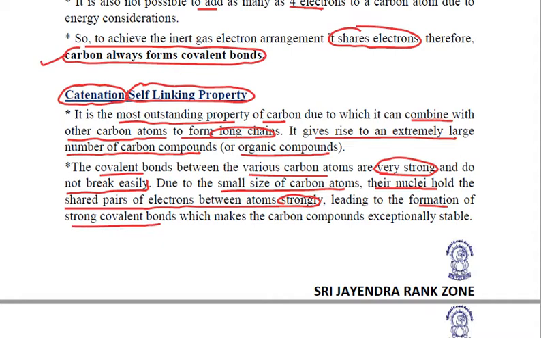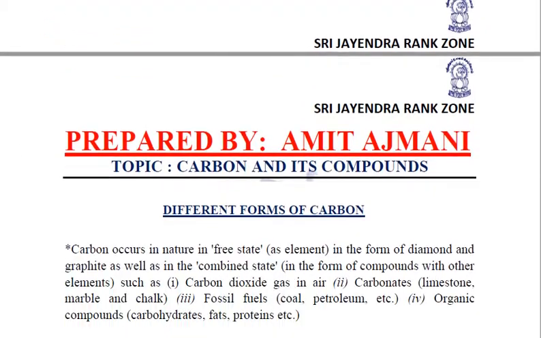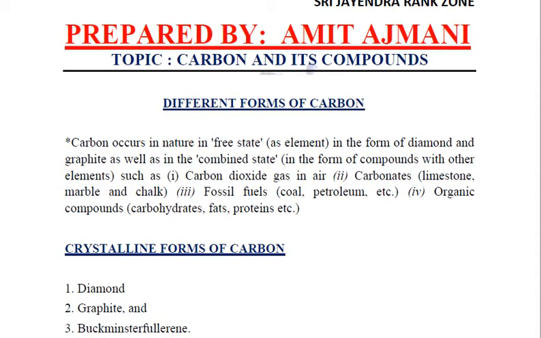And that is why carbon compounds are exceptionally stable, because of the small size of carbon and because of the strong covalent bonding done by carbon. The compounds of carbon are exceptionally stable.